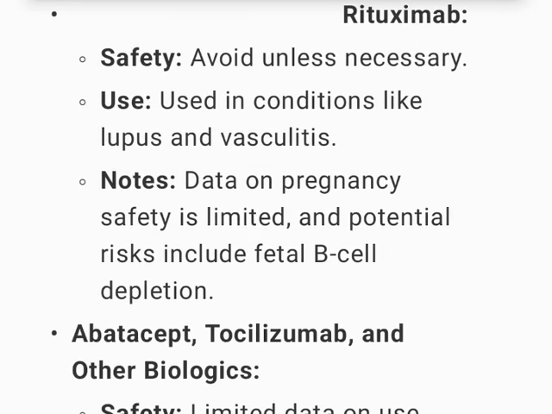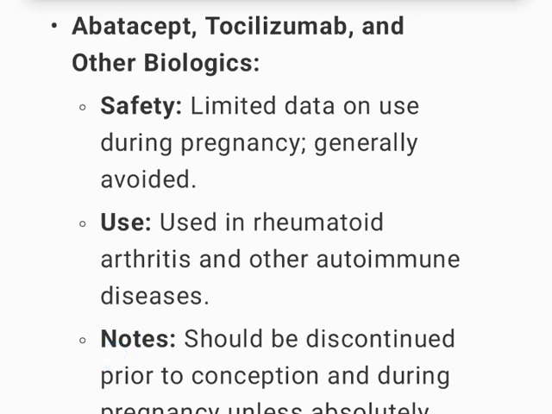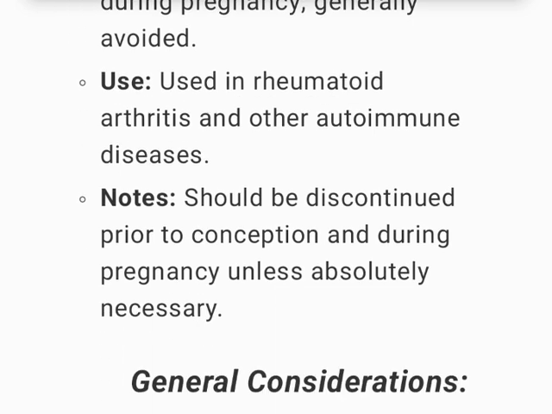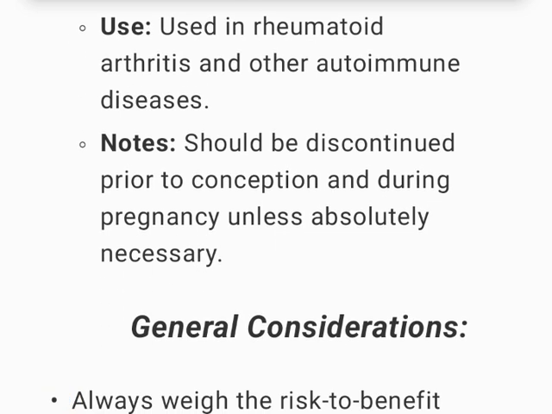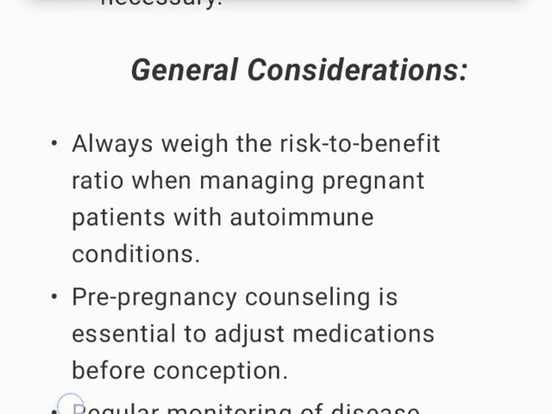Rituximab, safety, avoid unless necessary. Use, used in conditions like lupus and vasculitis. Notes: data on pregnancy safety is limited, and potential risks include fetal B cell depletion. Abatacept, tocilizumab, and other biologics. Safety: limited data on use during pregnancy, generally avoided. Use: used in rheumatoid arthritis and other autoimmune diseases. Notes: should be discontinued prior to conception and during pregnancy unless absolutely necessary.